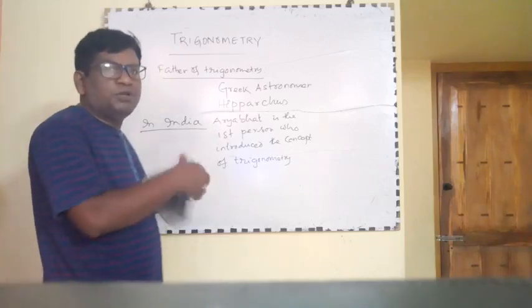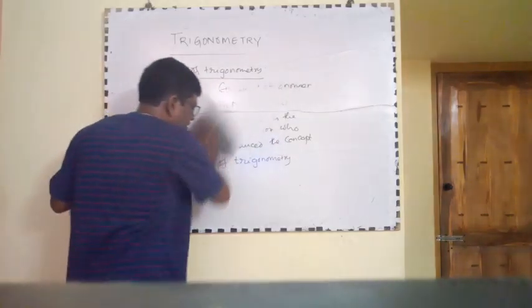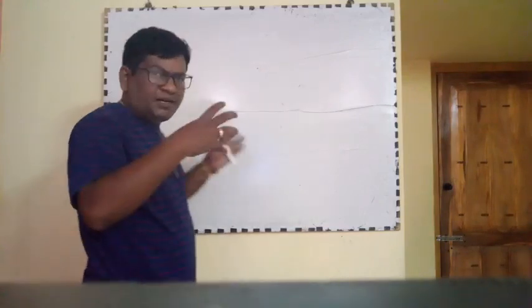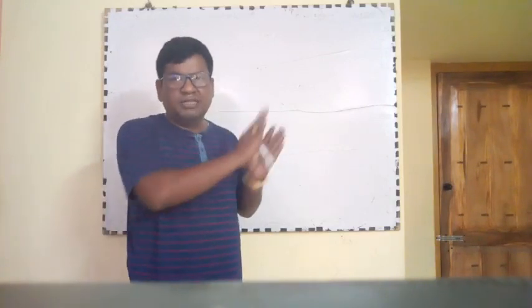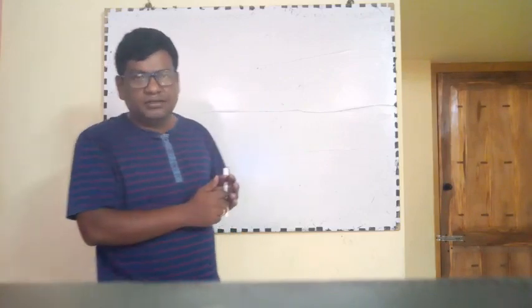Now, what do you mean by trigonometry? Trigonometry is the combination of two Greek words. Trigon means triangle, and metron means measurement.